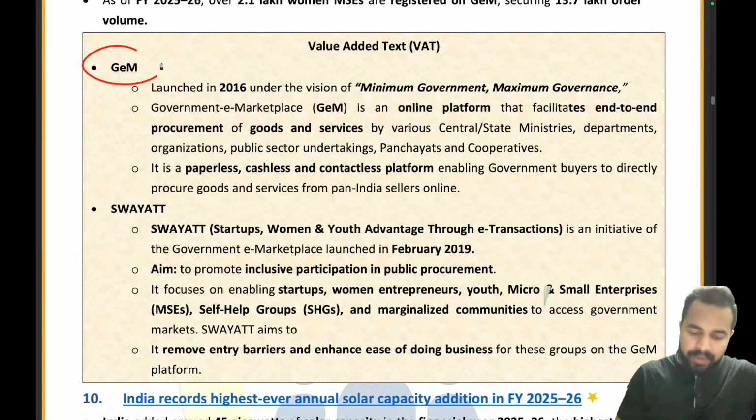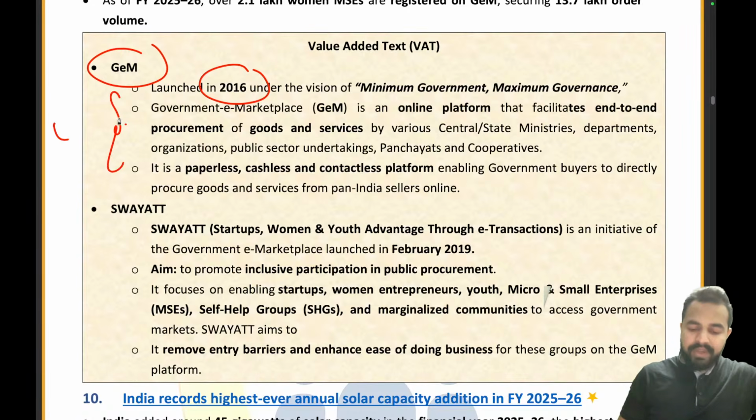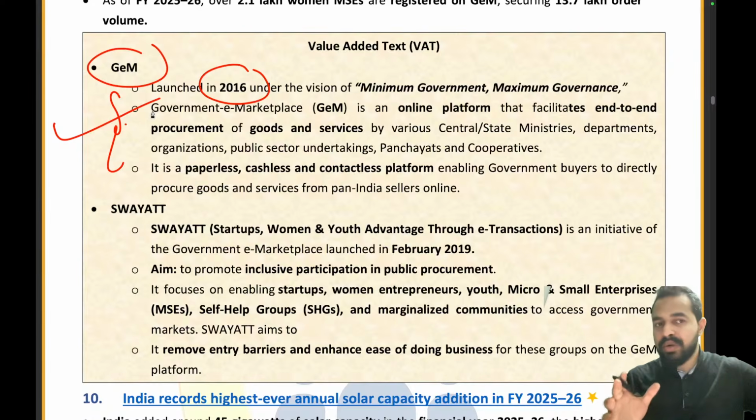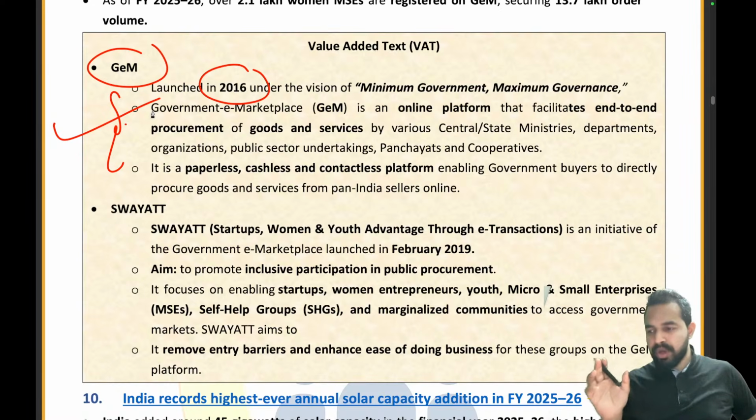So we already covered the government e-marketplace, which was launched in 2016. I don't think there is a requirement of covering it again. We have already covered it in the previous session. If you are someone who has not covered it, I told you to please come to the session only after the revision. So it is a problem from your end that you have not covered it.